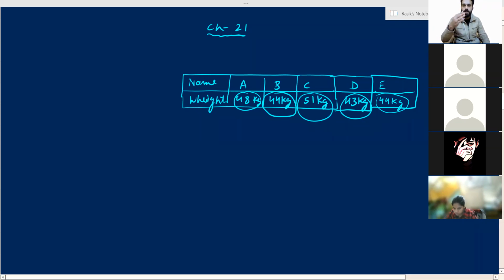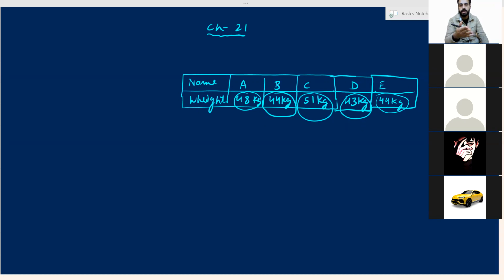Two. So that means a particular observation, the number of times it is coming, that is known as frequency. Number of times a particular observation appears in the data, that is the frequency of that observation. What is the frequency of 51 in this case? Only one. Frequency of 51 is 1 because it is coming only one time. Okay, that is known as frequency.